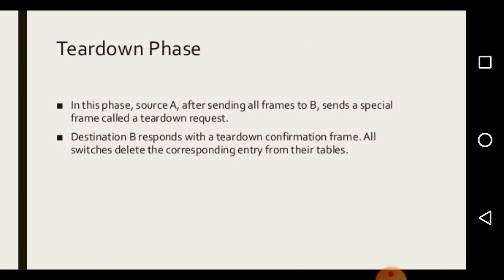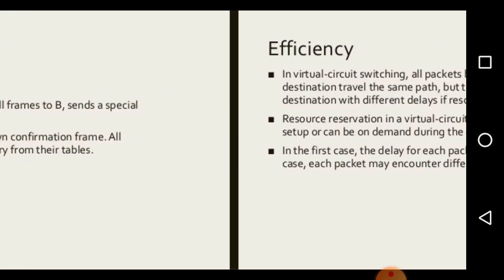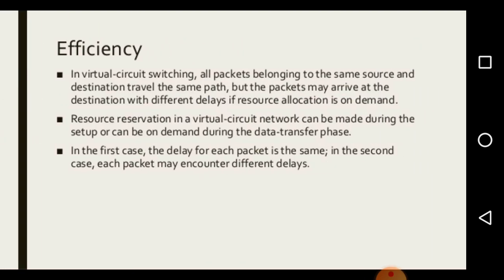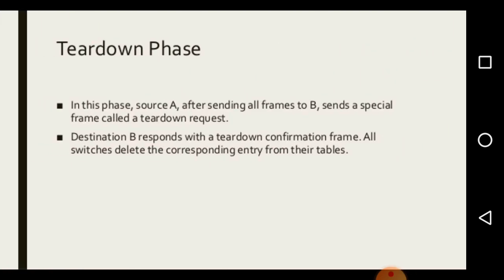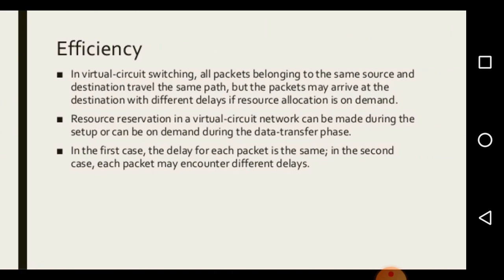Next, tear down phase. In this phase, source A, after sending all frames to B, sends a special frame called tear down request. Destination B responds with a tear down confirmation frame. All switches delete the corresponding entry from their table. Next, we will see efficiency of the virtual circuit network.